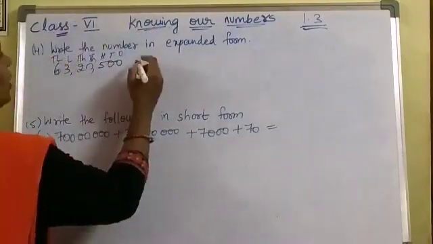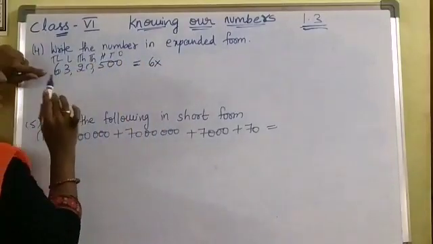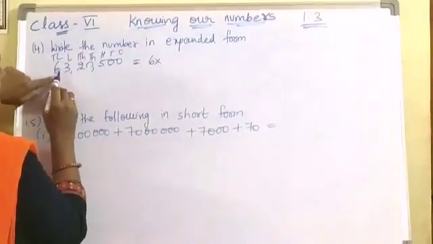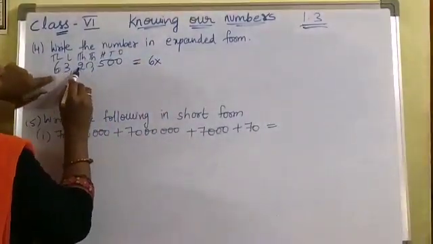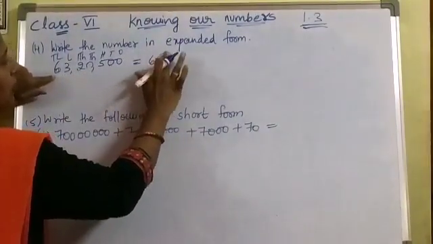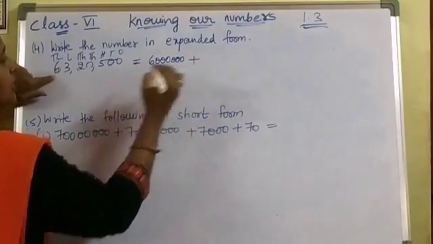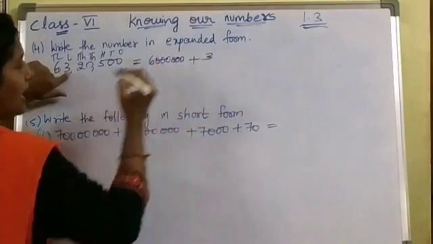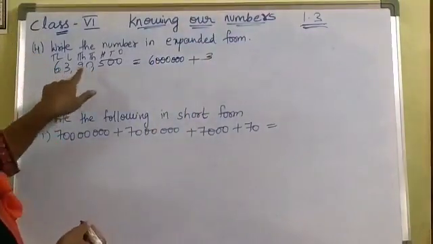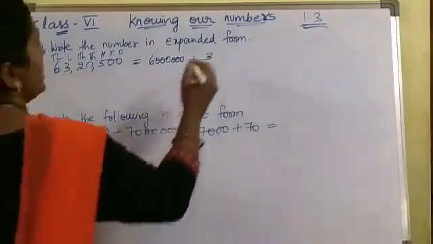Now coming to here, how to write? So 6 into 10 lakhs. 10 lakhs means how many zeros after 1? 6 zeros. Otherwise you can simply count 6 after how many digits are there? 1, 2, 3, 4, 5, 6. So you can write simply, no need of writing into also, 6 after 6 zeros you keep. Is it? Next coming to 3. 3 into 1 lakh. 1 lakh means 1 after 5 zeros. But here 3 after how many digits are there? 5. You can see in this way also. It is very easy. 3 after 1, 2, 3, 4, 5 digits.